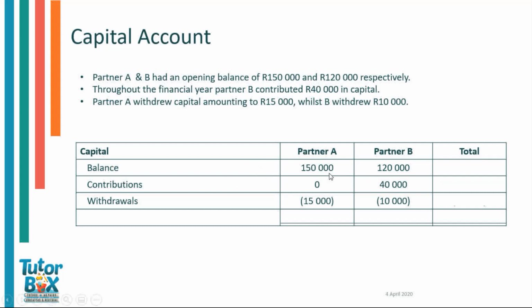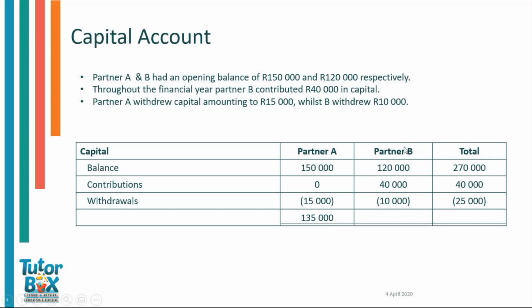From here on out, we can total by going across. So for the balance, it'll be 150,000 Rand plus 120,000 Rand, which will equal 270,000 Rand. For contributions, 40,000 Rand, and for withdrawals, negative 25,000 Rand. We'll do the same going down for partner A and then partner B. So partner A will be 150,000 Rand plus 0 for contributions, minus 15,000 Rand for withdrawals, that is 135,000 Rand.